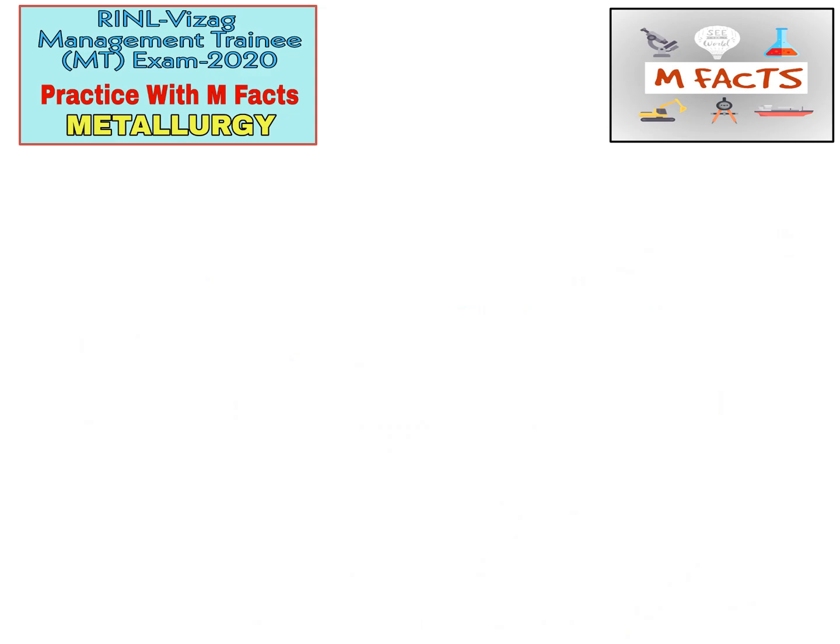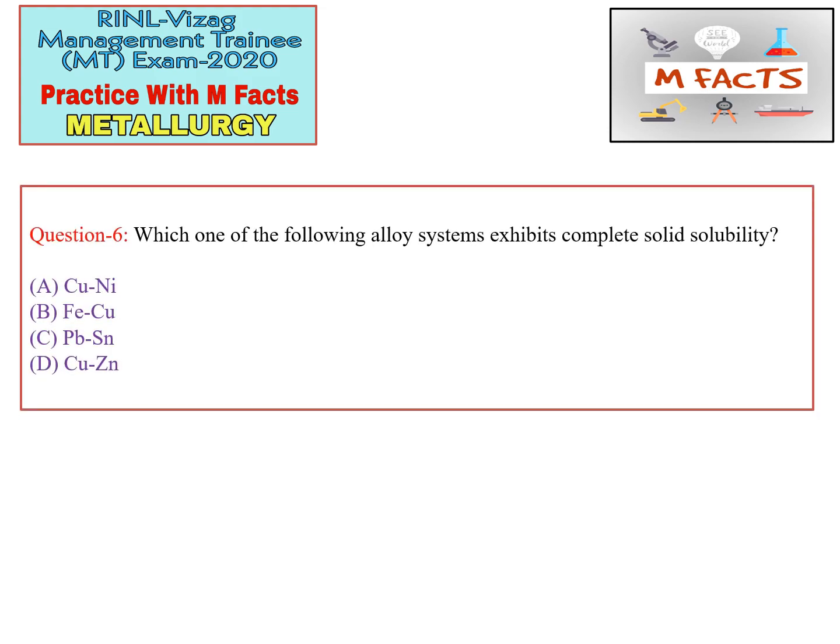The next question is, which one of the following alloy systems exhibits complete solid solubility? Okay, so from the options we can see that Cu-Ni, that is copper nickel, is the most commonly used alloy that exhibits complete solid solubility because it follows the Hume-Rothery rules. This is one of the conditions which must be followed for exhibiting solid solubility. Rest of the options are wrong. These options do not follow the Hume-Rothery rules, and they don't show complete solid solubility.